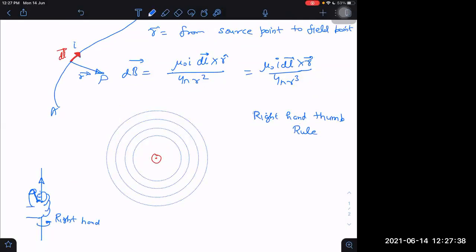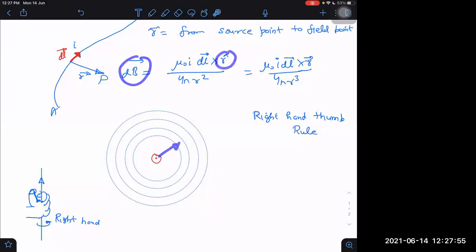Next we have one direction over, second direction over, magnetic field direction. Magnetic field will be in these circular loops. Why will it be in these circular loops? You can get an idea from here also. Because the position of the point will be changing, this magnetic field will be perpendicular to R.